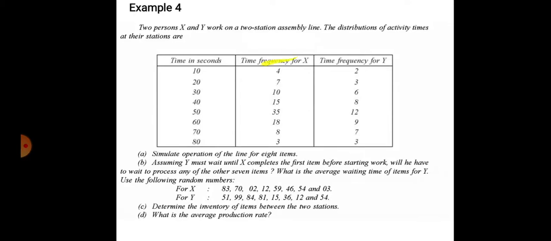There are two persons, X and Y. The activity time in seconds is given, and the frequency of all these activities for X and for Y are given in the table. This is what is required: simulation of operation of the line for 8 items. The simulation is asked. And assume Y must wait until X completes the first item before starting the work. This is a condition given, and random numbers are also given.